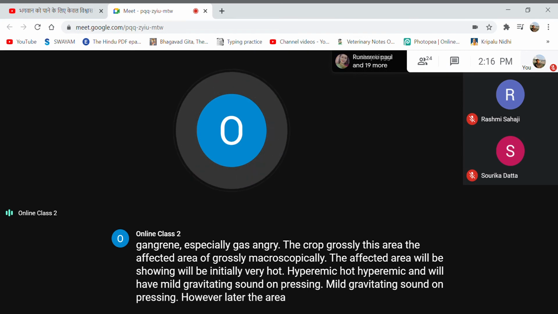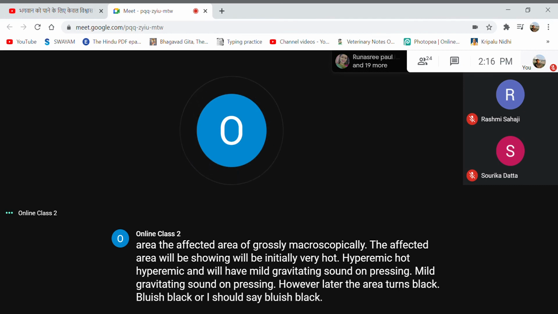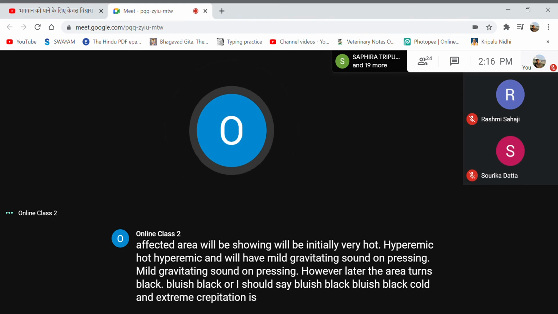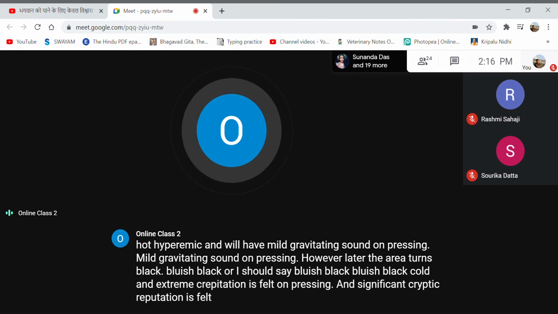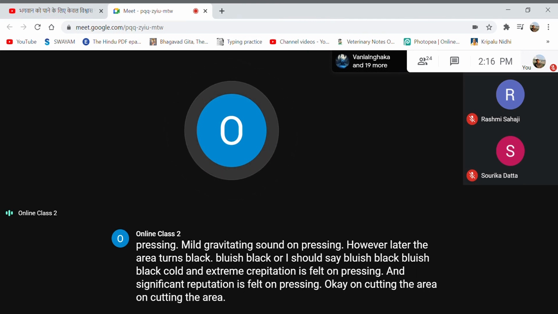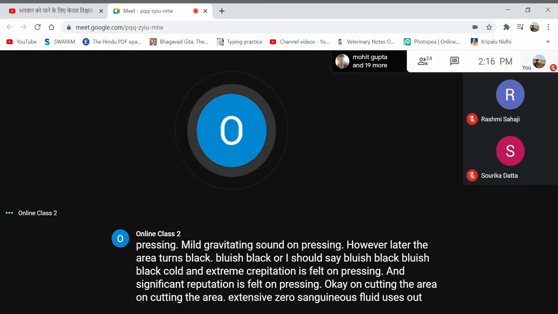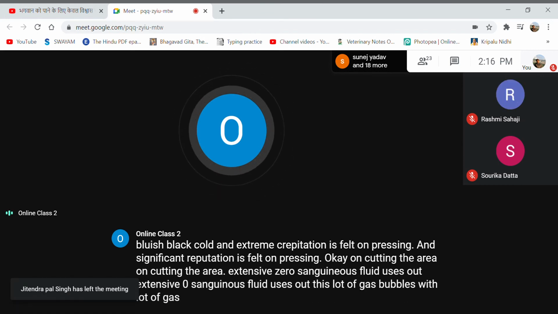Later, the area turns black, bluish black, cold, and significant crepitation is felt on pressing. On cutting the area, extensive serosanguinous fluid oozes out with a lot of gas bubbles with it.